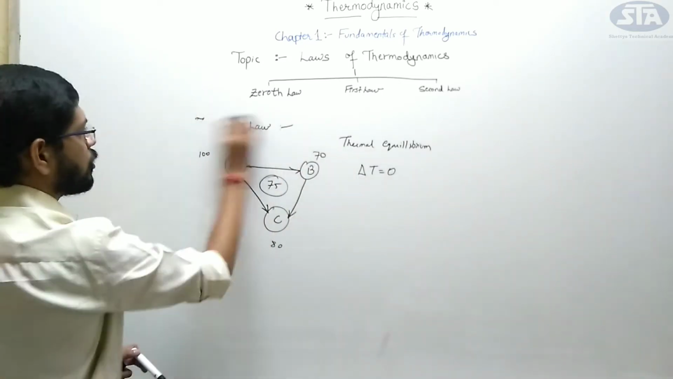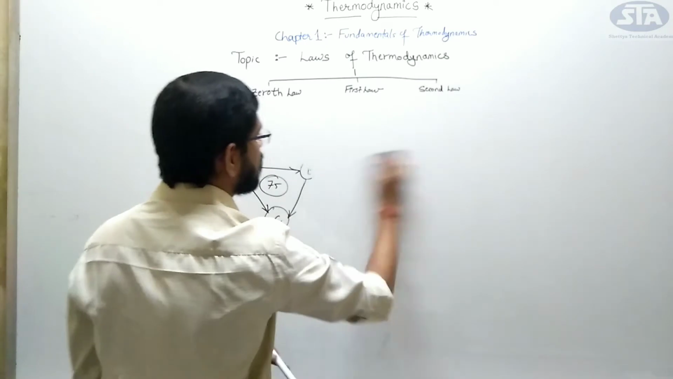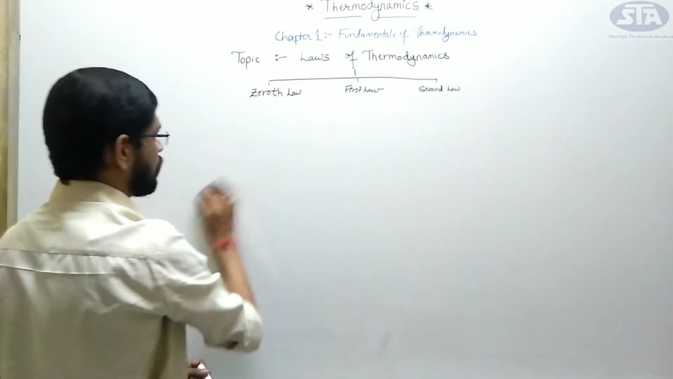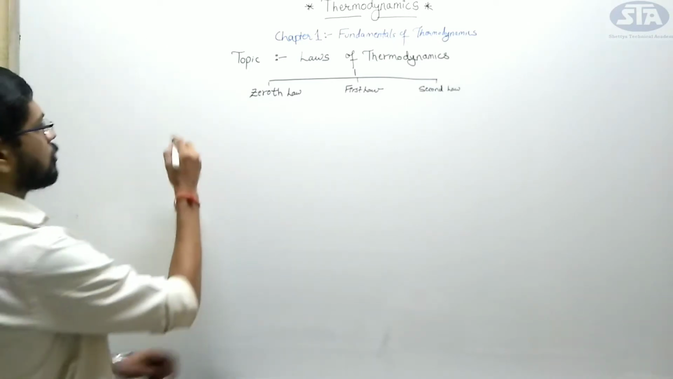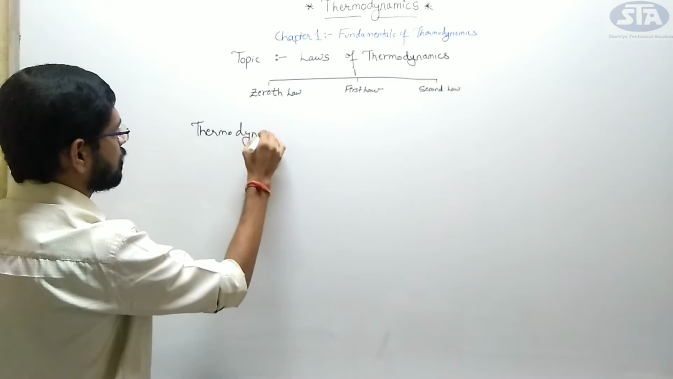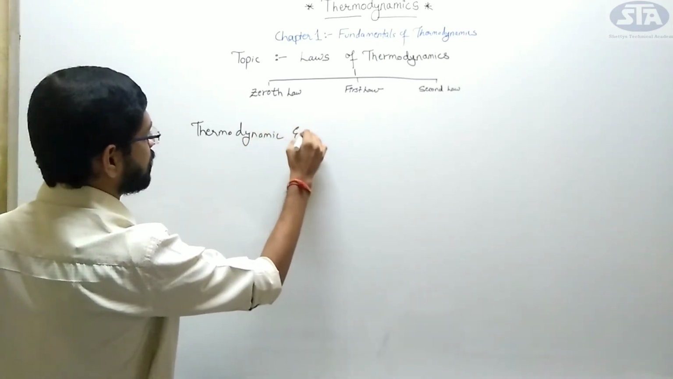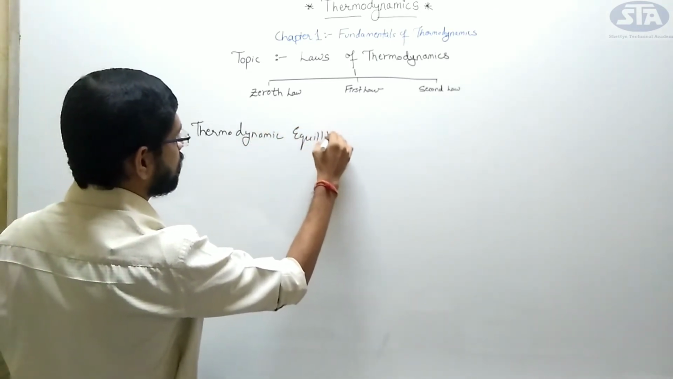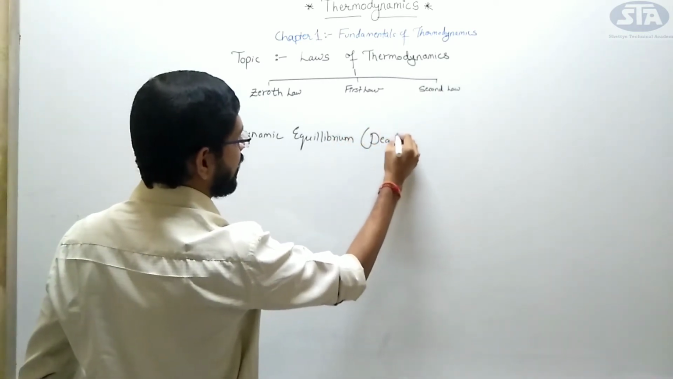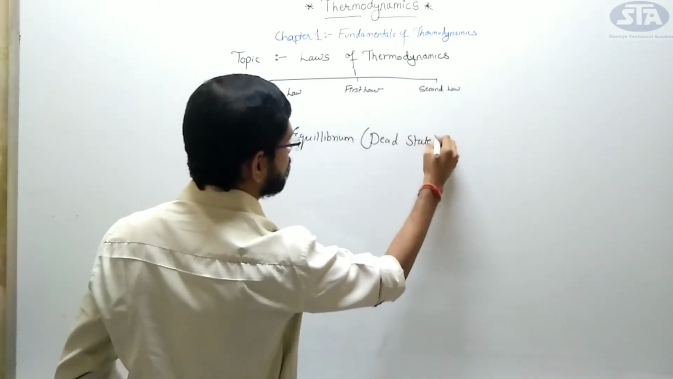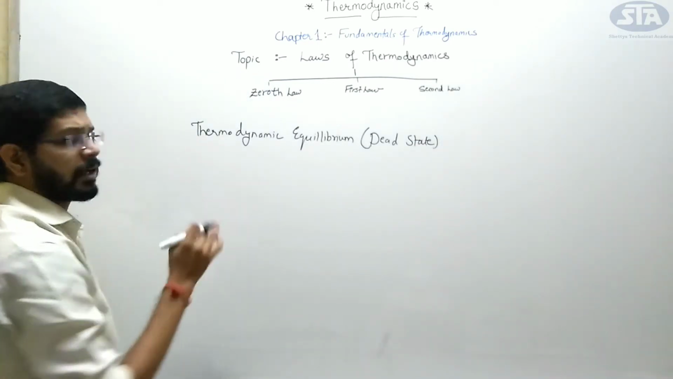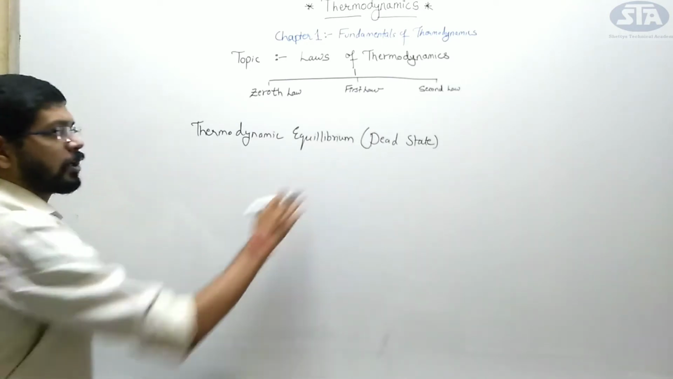Now as I have told you about thermal equilibrium, there is one concept which is thermodynamic equilibrium. It's a short topic. Thermodynamic equilibrium. We also denote this as dead state. What is this? This is a two marks definition which might be asked in your exam or also in your vivas.